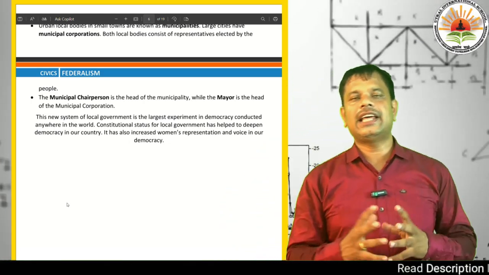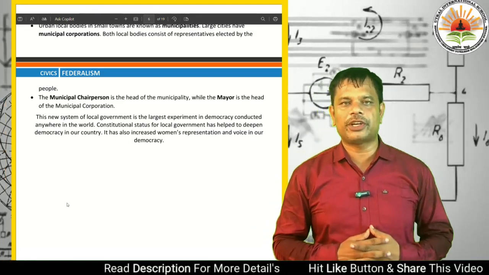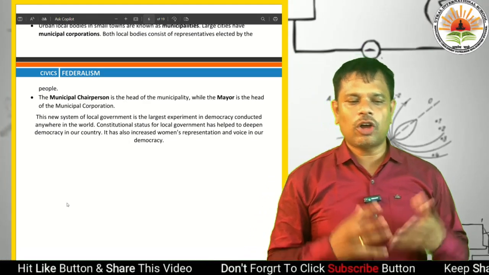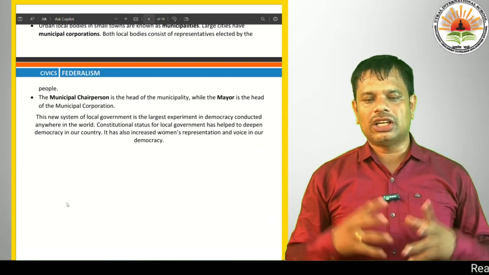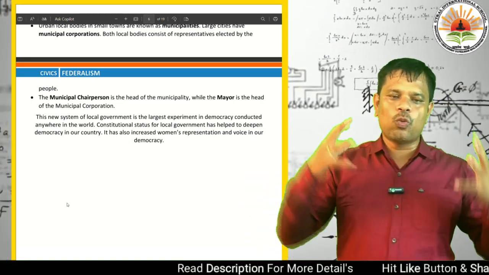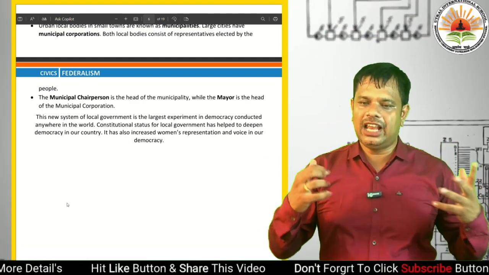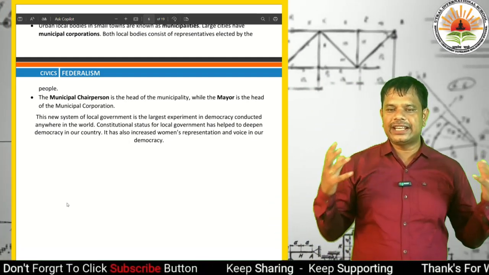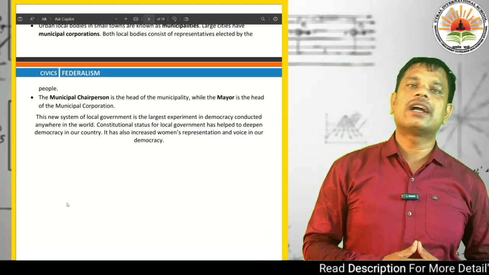This new system of local government is the largest experiment in democracy conducted anywhere in the world. The constitutional status of local government has helped to deepen democracy in our country. It has also increased women's representation and voice in our democracy.